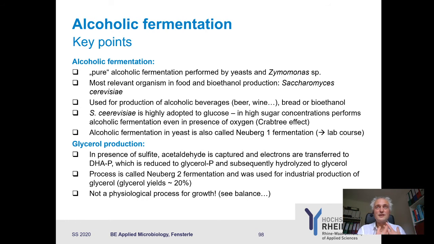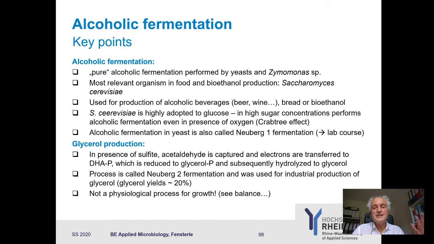If you have yeast and you have sugar, yeast is so efficient in taking up the sugar that it thinks, well, I could do respiration and be very efficient, but I don't care because this uptake and this process goes so fast. I don't need many enzymes here. So why should I care about overall yield? I produce tons of ATP per second because I can shuffle so many molecules of glucose per time unit. I don't go for respiration.